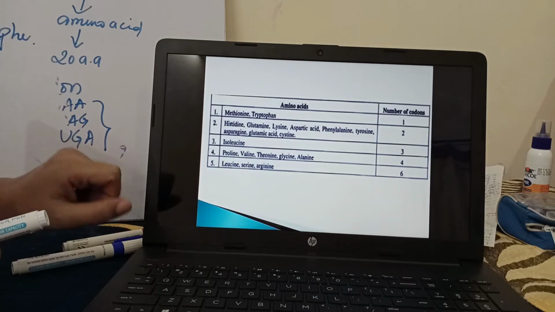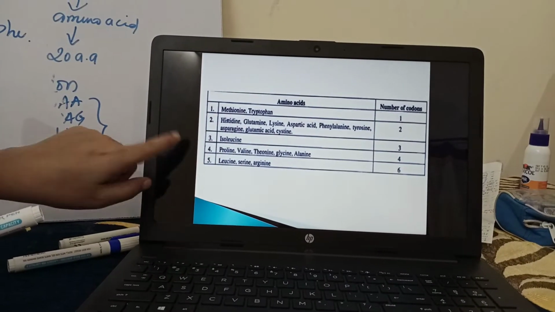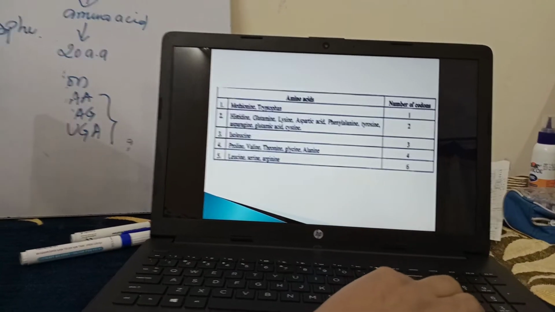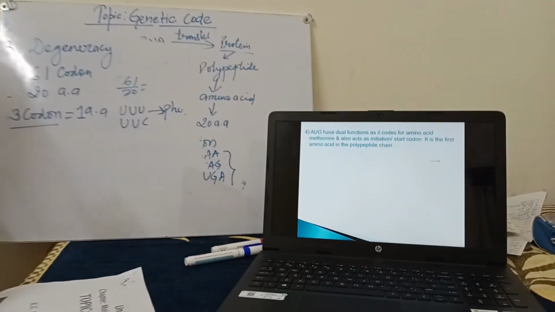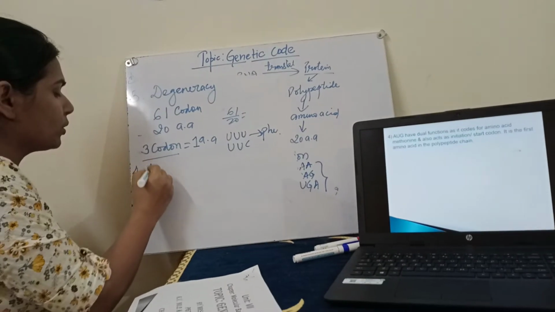Leucine, serine and arginine are synthesized by 6 codons. And leucine I have shown you in the chart. It is being synthesized by 6 codons. Now the next salient feature, the fourth one, is about AUG.